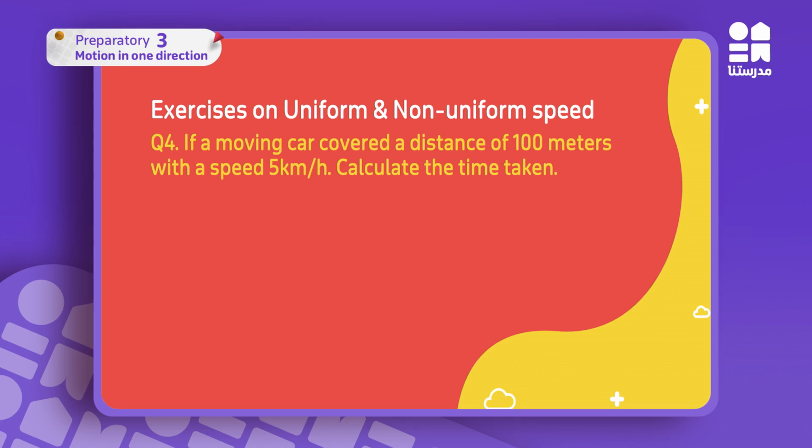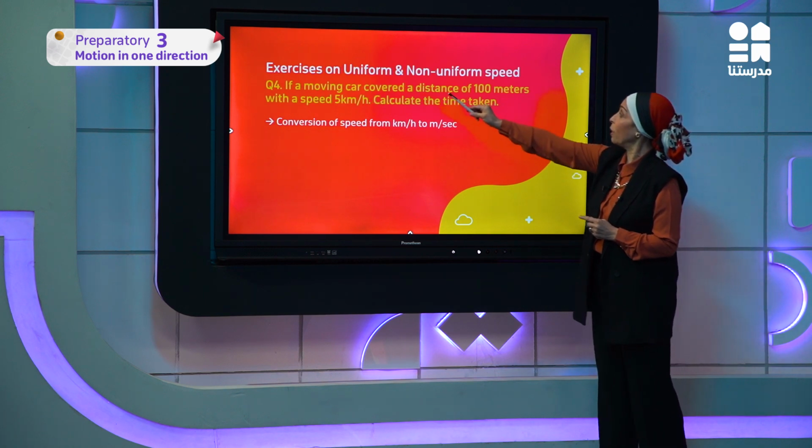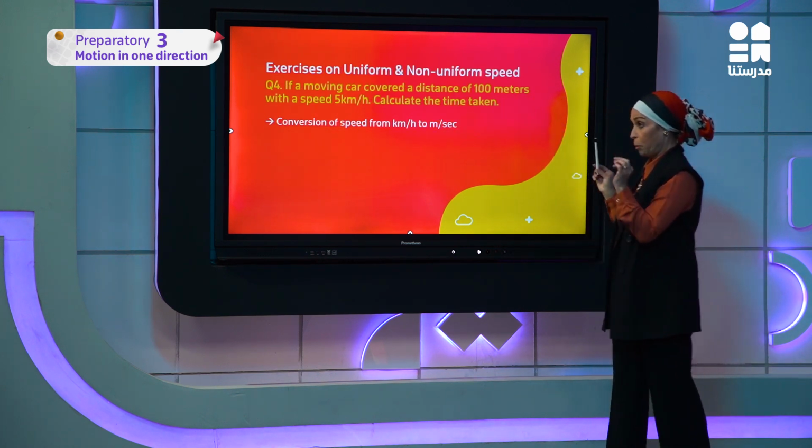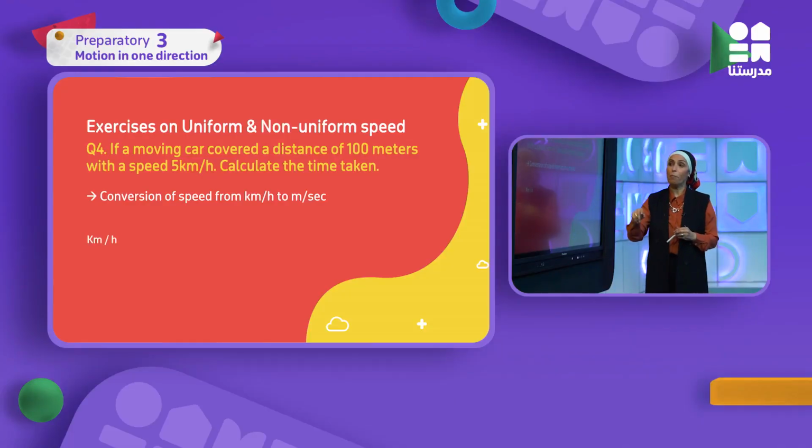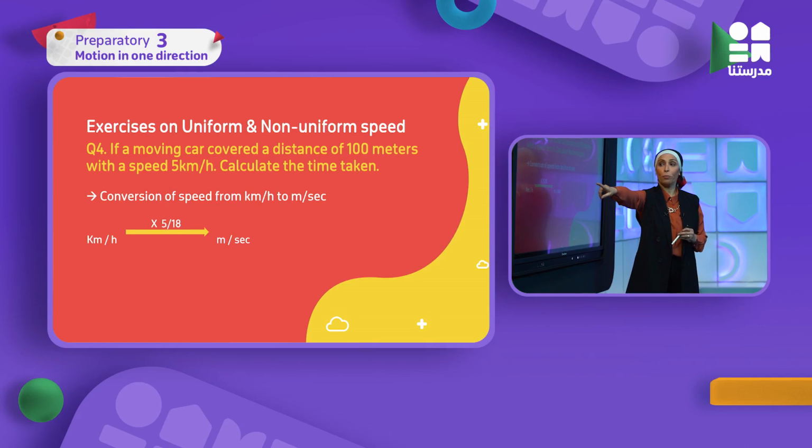Calculate the time taken. Here the missing is the time. What am I going to do? First of all, I recognize that I have the distance in meters and the speed in kilometers per hour. Can I use kilometers with meters in the same problem? No, I have to change one of them. So here we are going to use a conversion that converts from kilometer per hour directly to meter per second, by multiplying by 5/18.